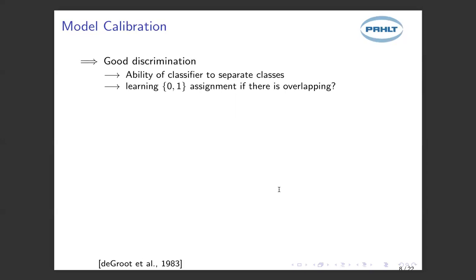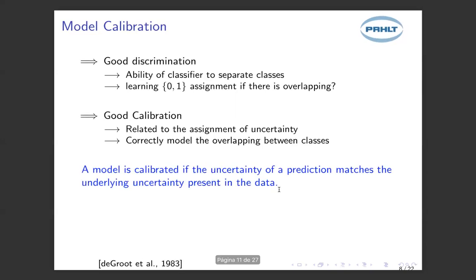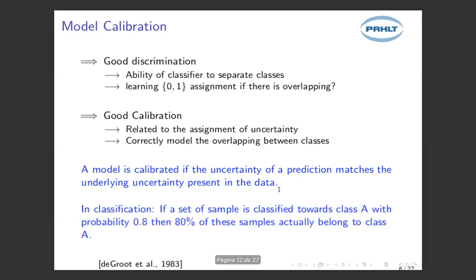Actually, knowing this degree of uncertainty in our data distribution is what is called calibration. So if we assign our confidence based on this overlapping, then our model is calibrated. An example in classification that I always use is the following. A classifier is calibrated if the following happens: if a set of samples is classified toward class A with probability 0.8, then 80% of these samples actually belong to class A.